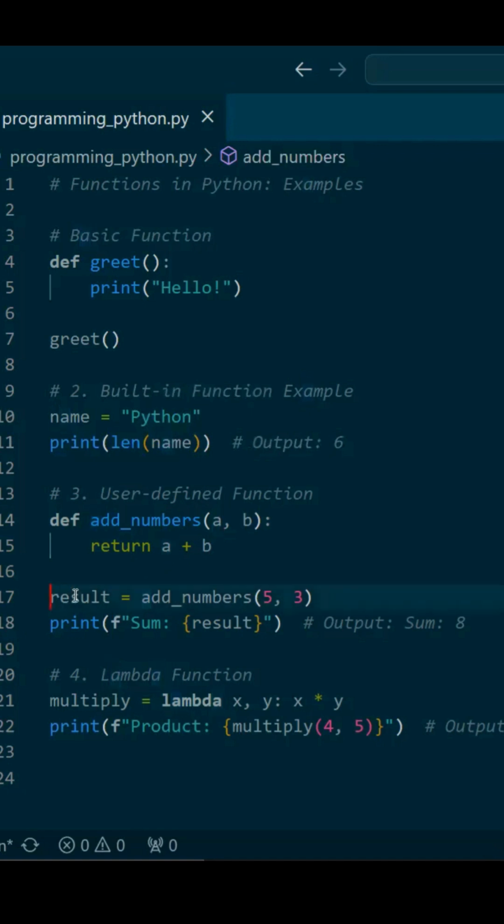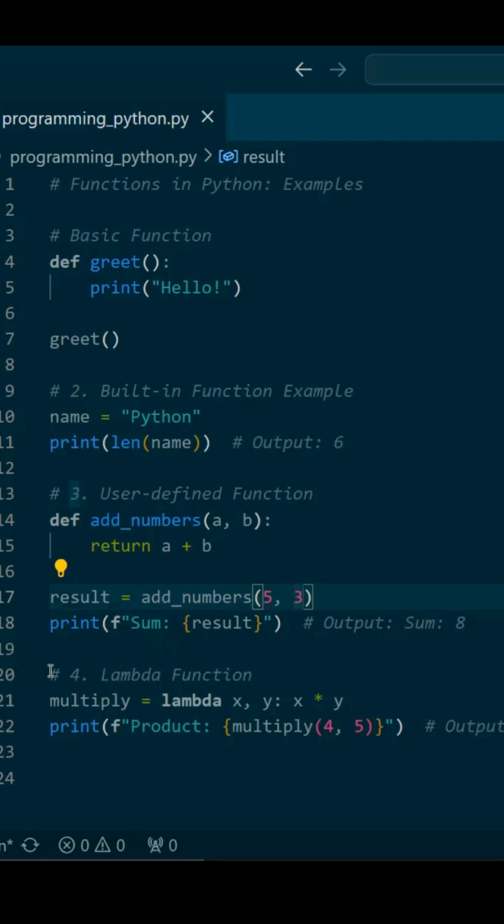Once you give a variable and call a function here, you're giving these two values, where this stands for A and this stands for B. So what you're basically doing is A is equal to 5 and B is equal to 3. So what's 5 plus 3? It's equal to 8, right? That's exactly what a user-defined function does.